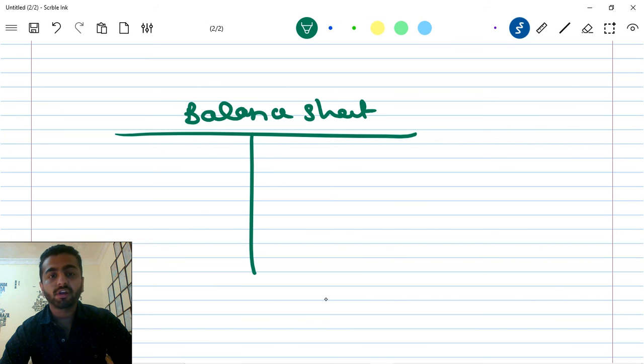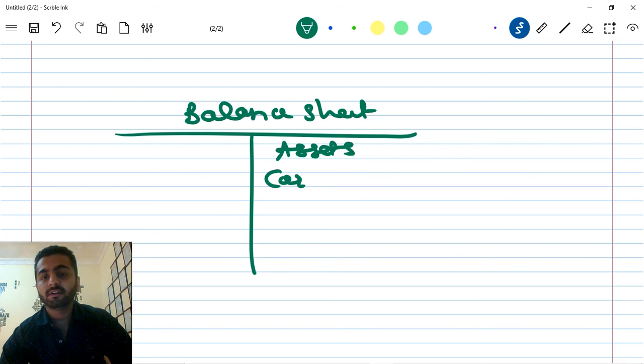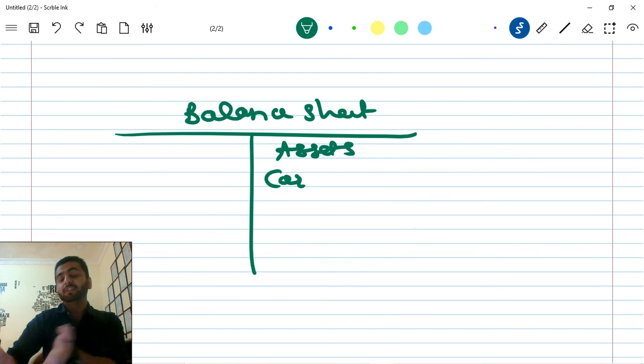Let's say I write here all my assets. What may be my assets? Let's say I have a car worth 10 lakh rupees. I use it for business. I have laptops worth 2 lakh rupees. Okay, let's not do this in lakhs. Let's do it in dollars, obviously, since this is an international course.